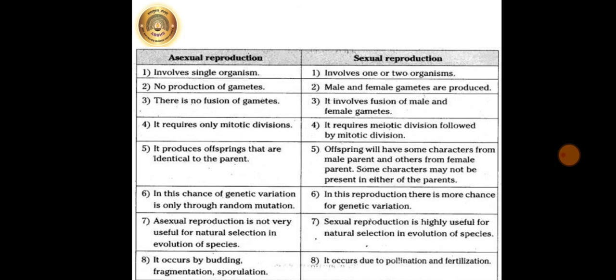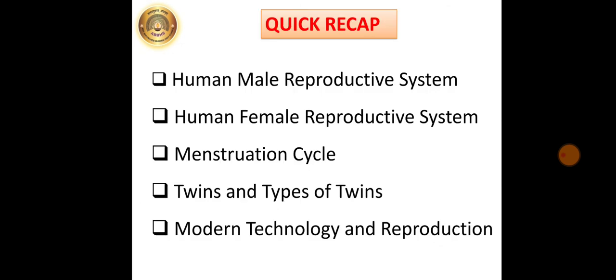Now again just see here difference between asexual reproduction and sexual reproduction. Now you must have now understood what is meant by asexual reproduction, what is meant by sexual reproduction and what exactly is the difference between these two reproductions. So just write down all these things in your notebook because this lesson is very important for the exam.